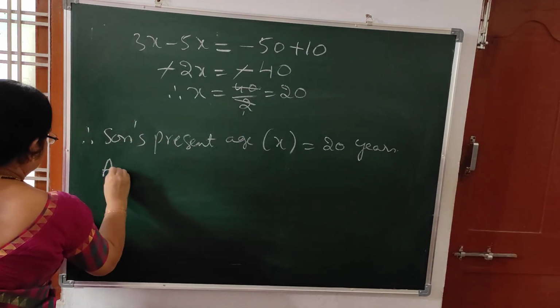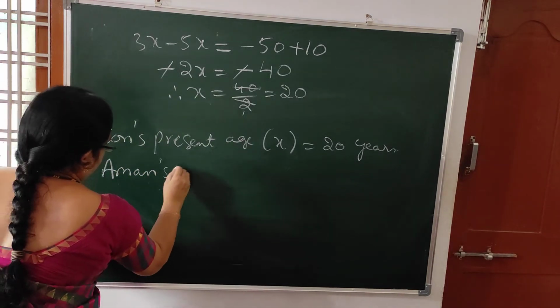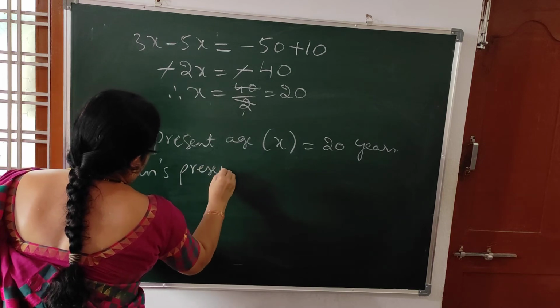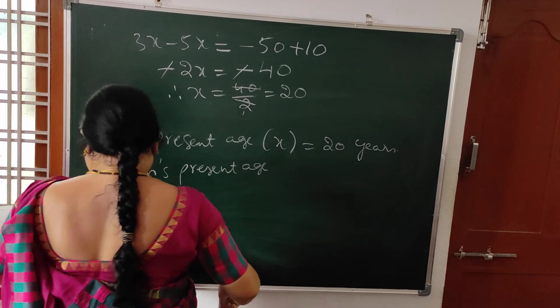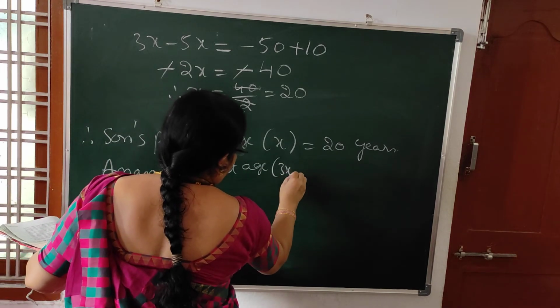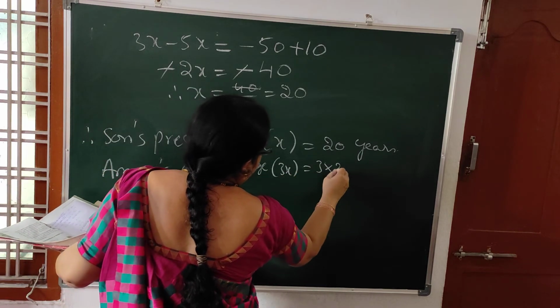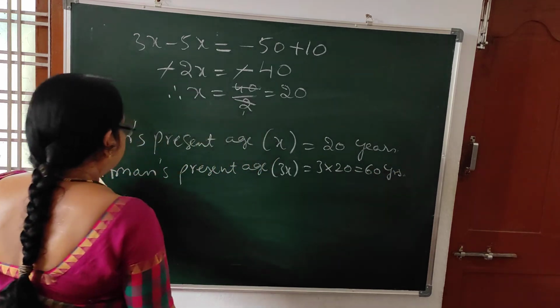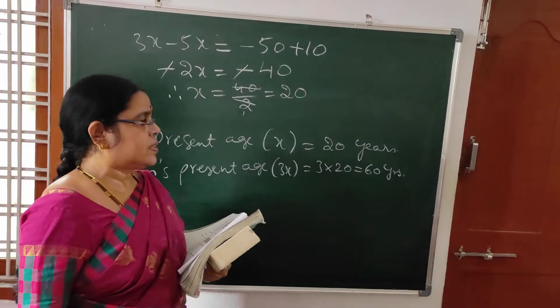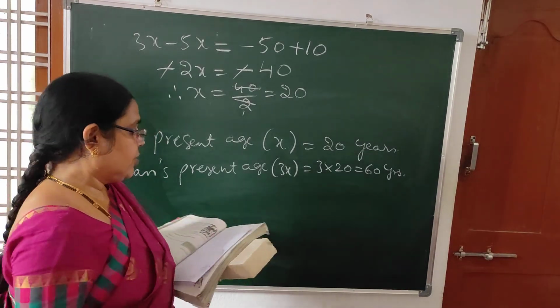Next, Aman's present age is 3x years. So 3 into 20, that is equal to 60 years. Aman's present age is 60 years and his son's present age is 20 years.